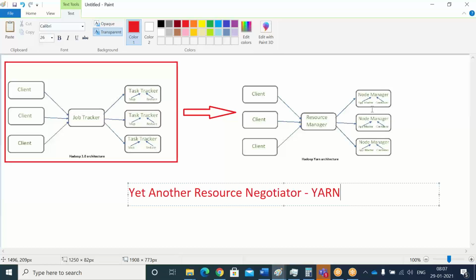I will explain later. FIFO is nothing but first in first out: whoever submitted first will complete first. Then LIFO, last in first out. Then the capacity scheduler and the fair scheduler. There are different schedulers available in the Yarn architecture, just to maintain the resources in a very efficient manner. They came up with the Yarn architecture on top of Hadoop.